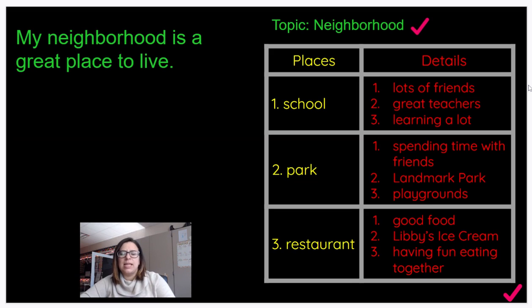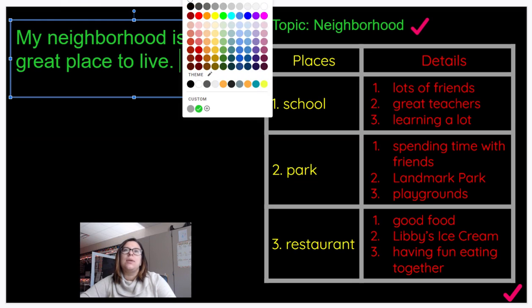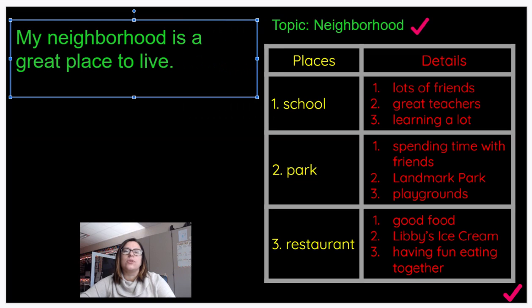So, what does my plan tell me I need to include next in my essay? I need to then move on to the next big idea, our first big idea. And our first big idea is about schools, or more specifically, my school. So I notice that I should next write about schools, obviously. I want this to be a really short sentence, and I need to start this sentence with a transition word. All right? So I'm going to click right here, and I'm going to make it yellow like the rest of my words in my big ideas so that you can see it.